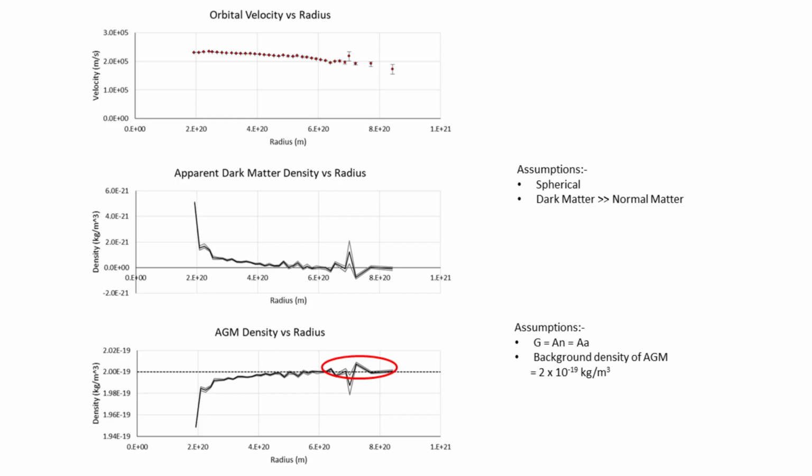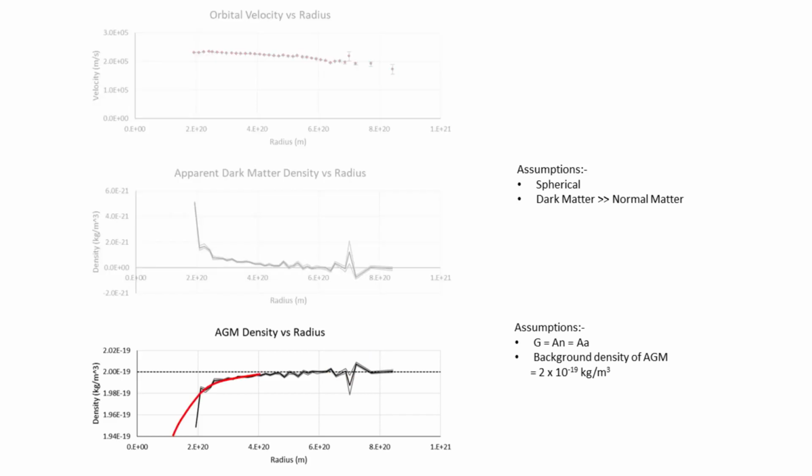So we can conclude that these new data are at least consistent with the antigravity matter theory, and we can make some further predictions. When more orbital velocity data become available for objects closer to the centre of the galaxy, we'll find that the antigravity matter density continues to reduce as radius decreases in the shape that you'd expect from an antigravity matter vortex. But the reduction in density won't be greater than about 2 × 10⁻¹⁹ kilograms per cubic metre. Density can't go negative.